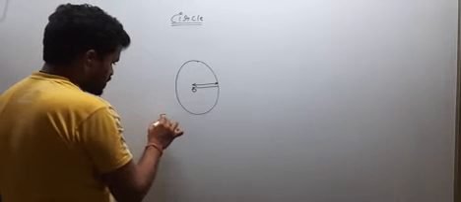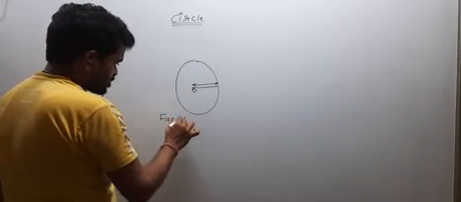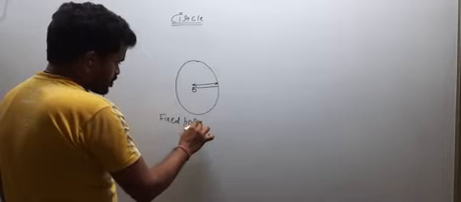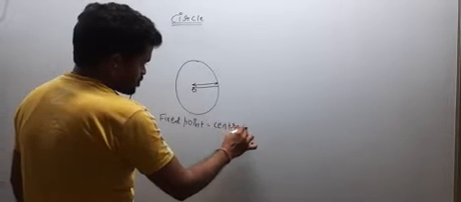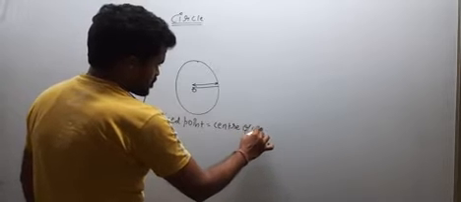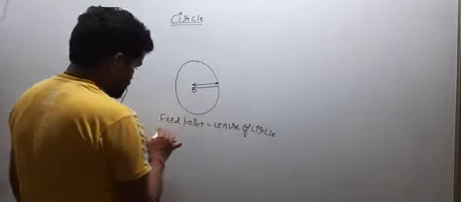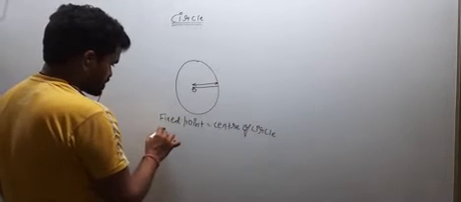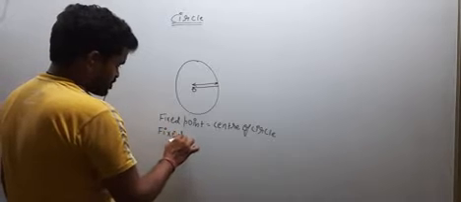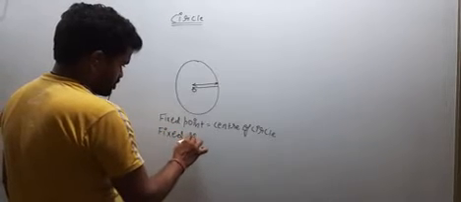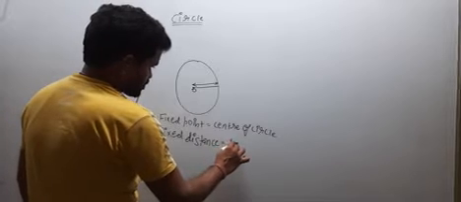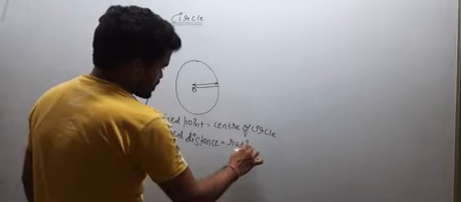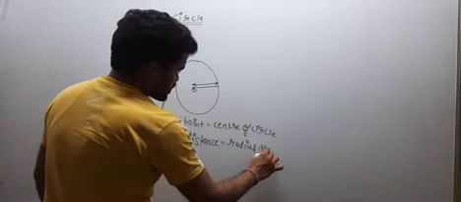The fixed point is called center of circle. And the fixed distance is called radius of circle.